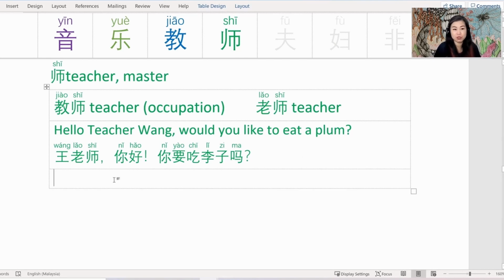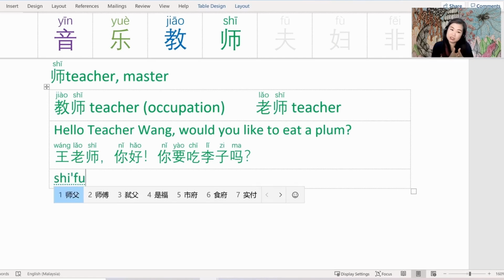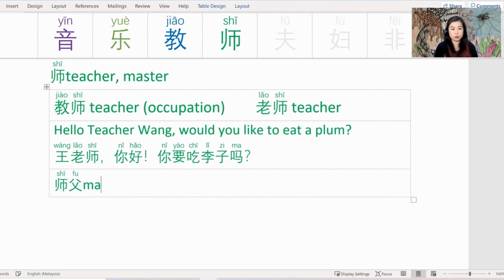Another word example using 师 is very common. I've heard it before. I didn't know how the character looked until recently. It is 师傅, which means master. Usually that refers to a very skillful person. Any person who is very skilled in a certain area, we would refer to as a master. It could be a teacher, a skilled marksman, a skilled artist, a musician. We would call them 师傅.